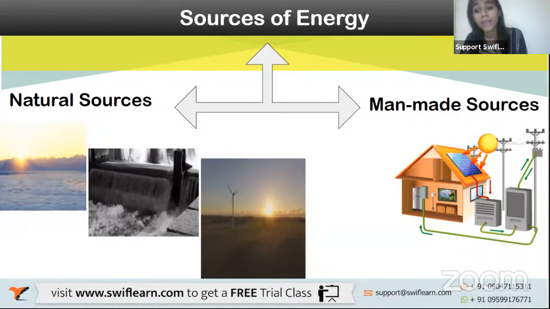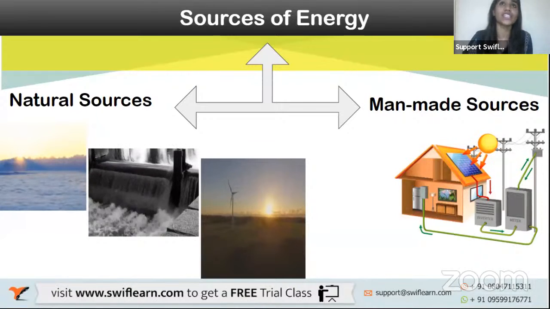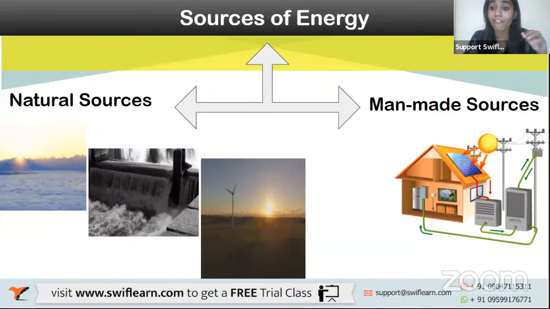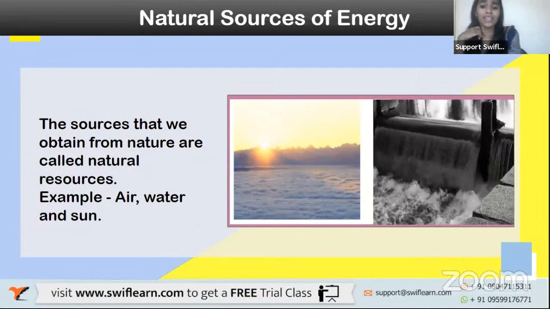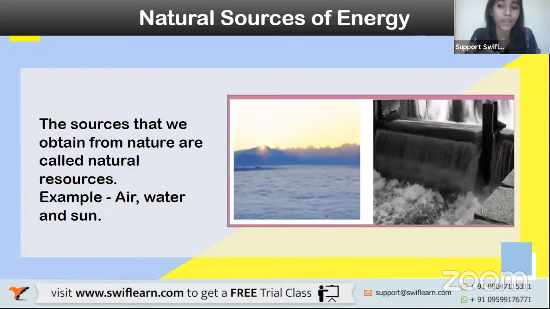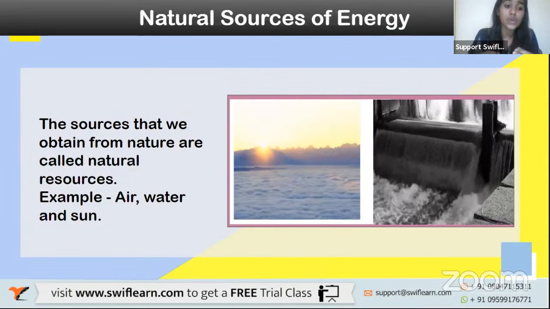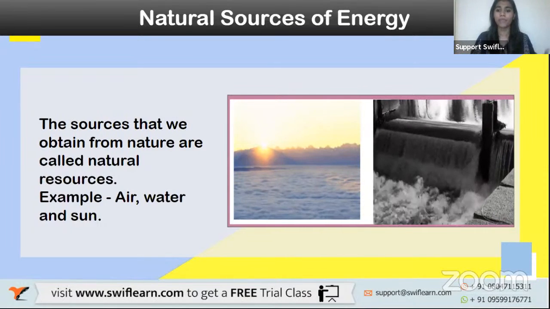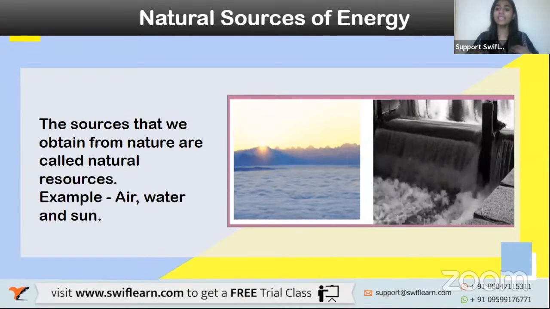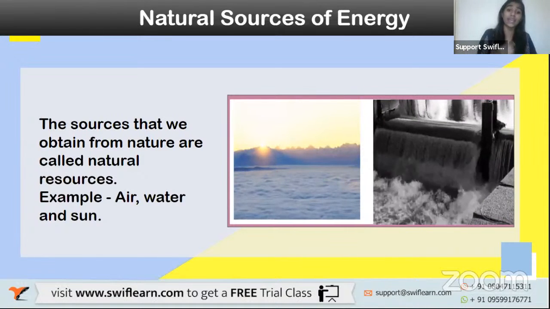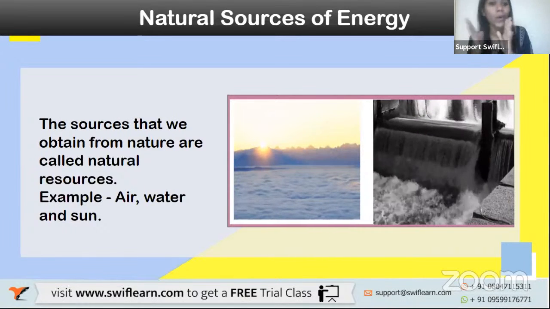Now coming to man-made sources of energy, these are like solar panels that collect the solar energy, right? You have windmills, right? This is the definition of a natural resource, that is, the sources that we obtain from nature, right? Sun, we get it from nature. Water, right? And air, all these are present in nature. So from nature, when we obtain energy, it is called a natural resource. Examples include air, water and sun. I hope that is clear.